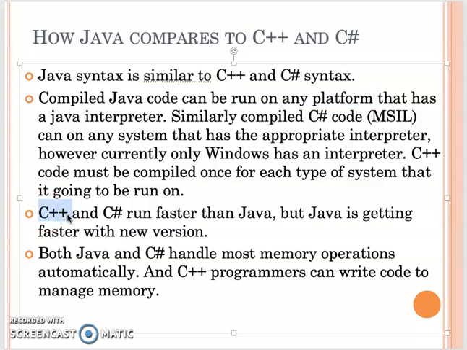C++ is a little different. With C++, after we write a source file, that's a .cpp file. If you compile this cpp file on the Windows system, the execution file can only run on the Windows system. That's why C++ is platform dependent. You cannot really migrate your execution file from one operating system to another.